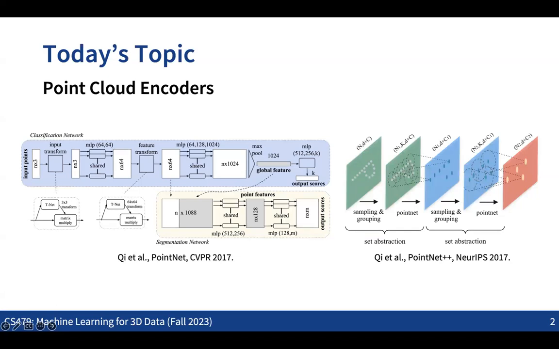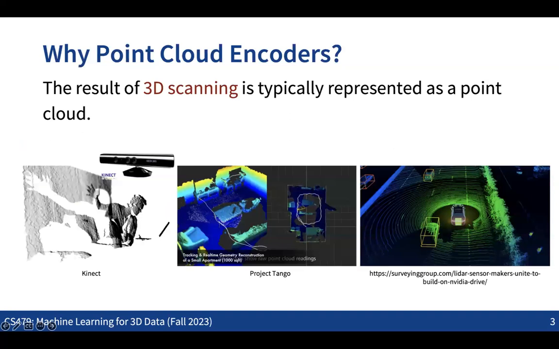So we are going to consider an architecture that can take the point cloud as the input. The question might be, why do we consider an architecture that takes the point cloud as the input? Well, one of the advantages of an architecture that can encode the point cloud is that much of the 3D data that we see in many applications is scan data, right?